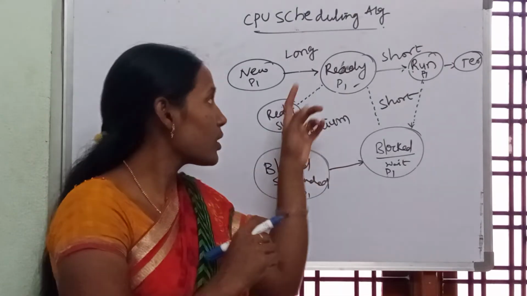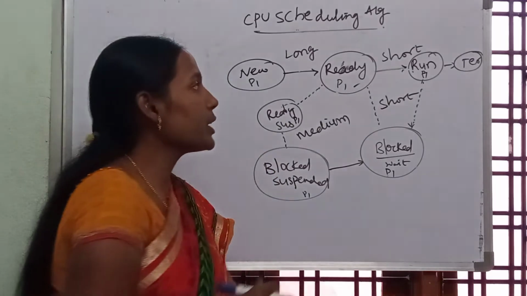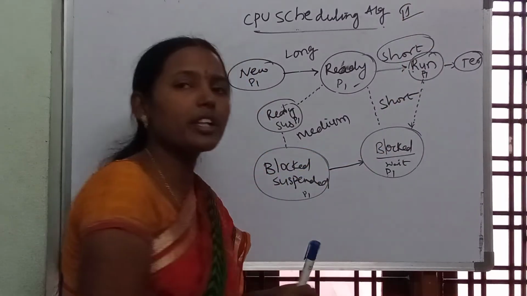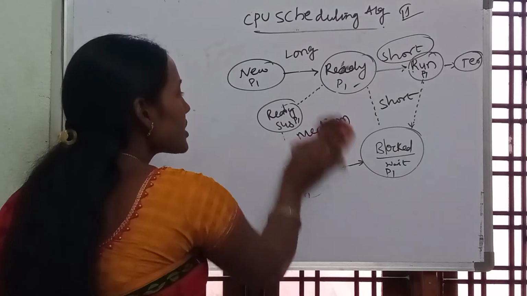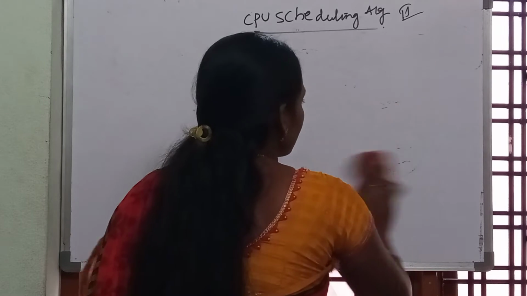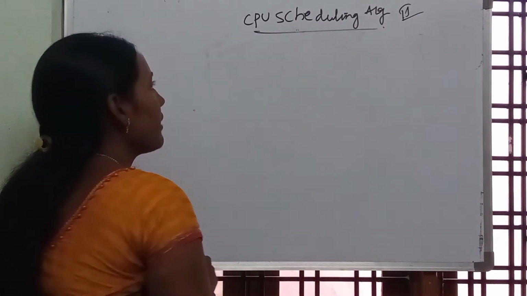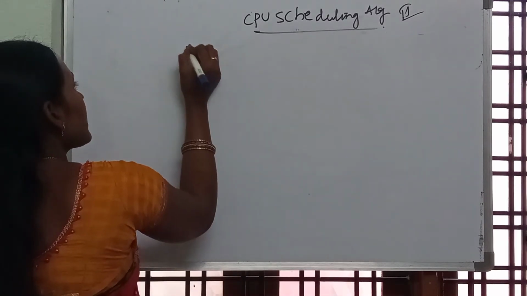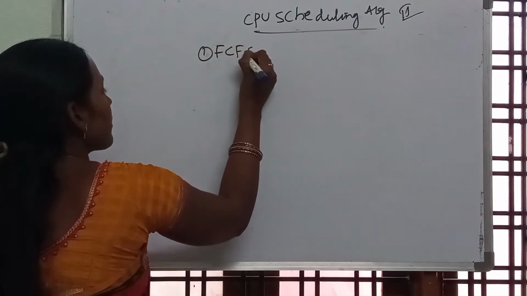Already the concepts of scheduling algorithms we discussed in the last class. Now I am going to explain the short term scheduling, that comes in unit 2. Clear? Now we have different kinds of scheduling algorithms. We have different types of scheduling algorithms for short term scheduling. The first one is FCFS, that is